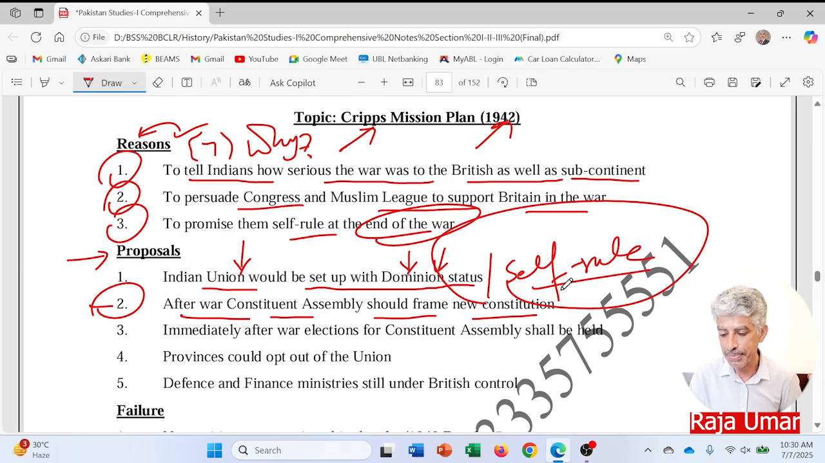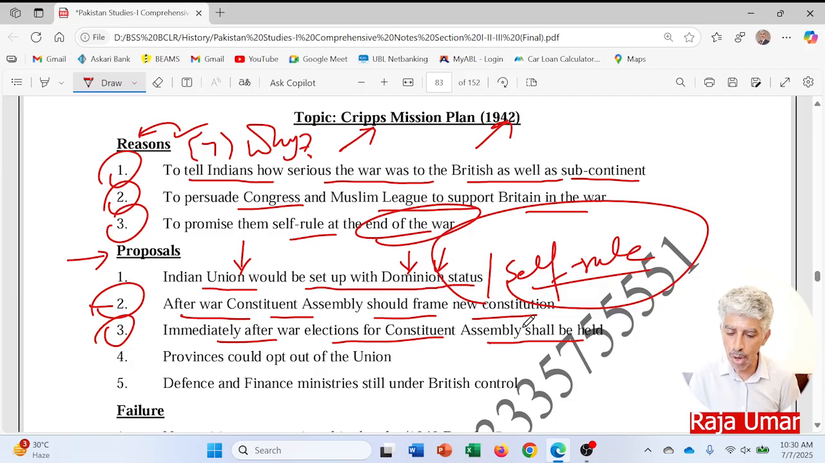Number 3, immediately after war, elections for Constituent Assembly shall be held. So it means that after the war there would be elections in the subcontinent, and as per those elections the new assembly would be formed, and that new assembly would draft the new constitution of the subcontinent. So this was the plan.